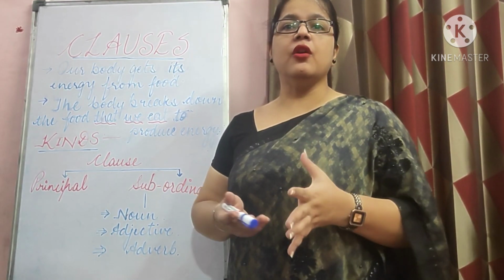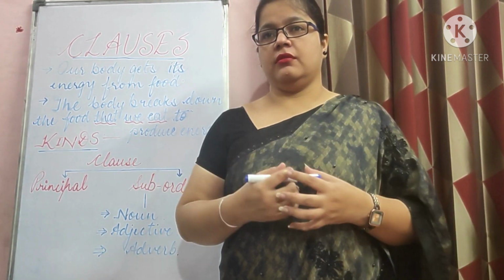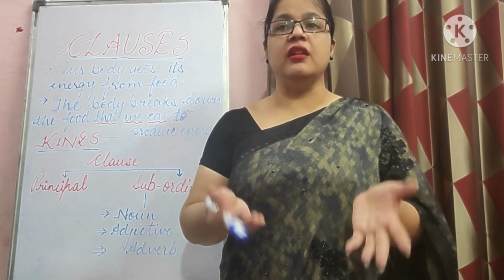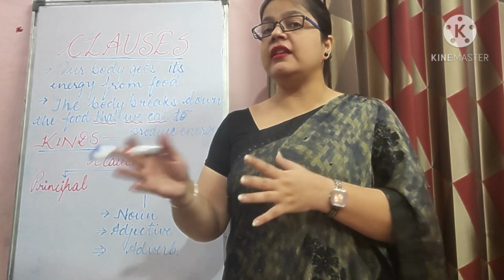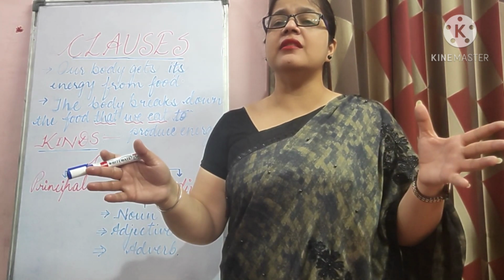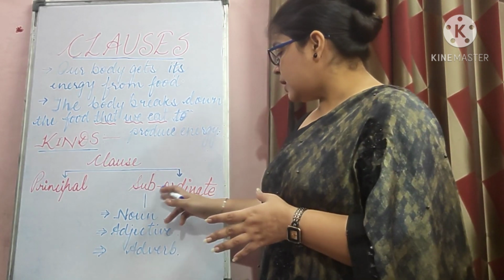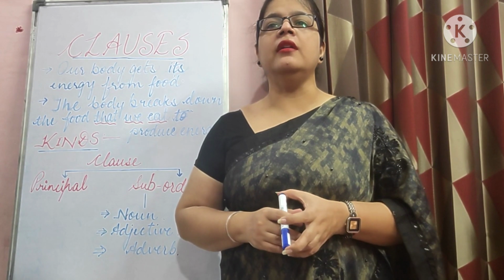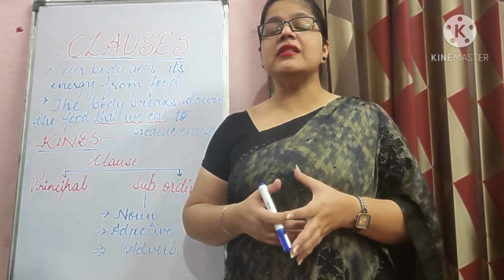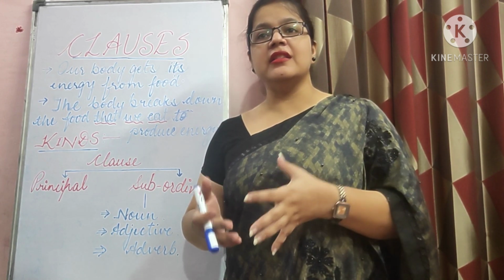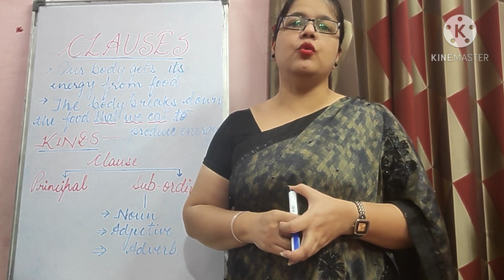Okay, principal clause actually is such a clause that can stand on its own. That is why it is called main clause or independent clause, because it does not depend on any other clause. It is complete in its sense, complete in its meaning. And the other one, subordinate clause, which is also called dependent clause, cannot stand on its own. Its meaning is not complete until and unless it is connected to an independent clause. You can better understand through one example.